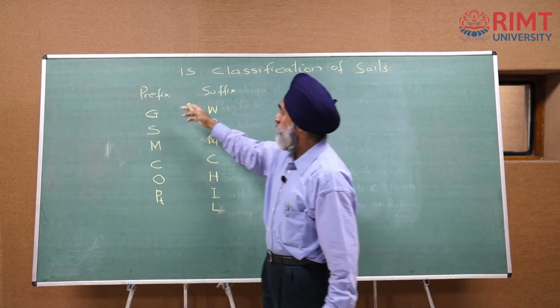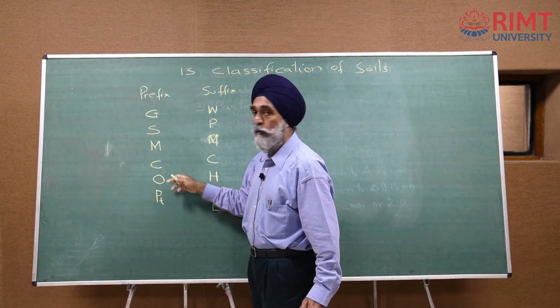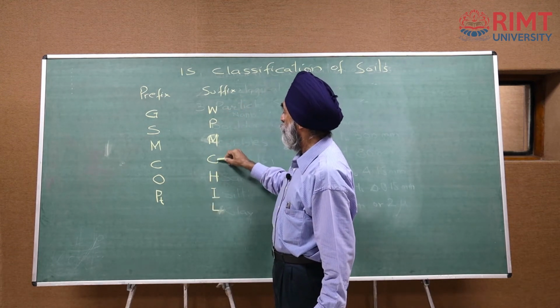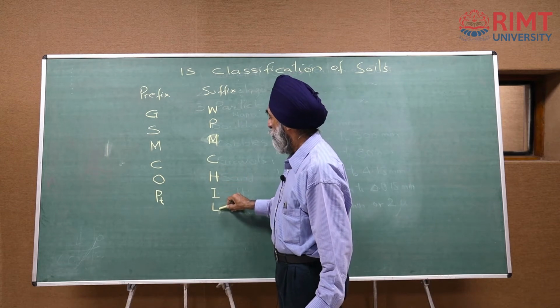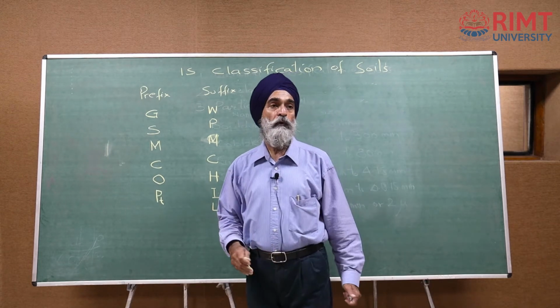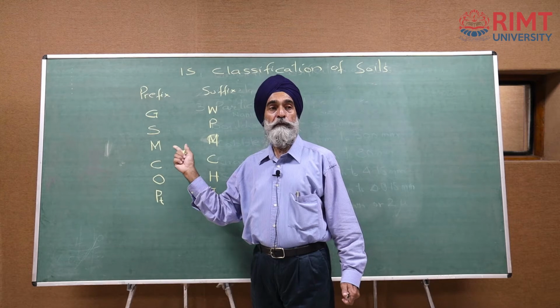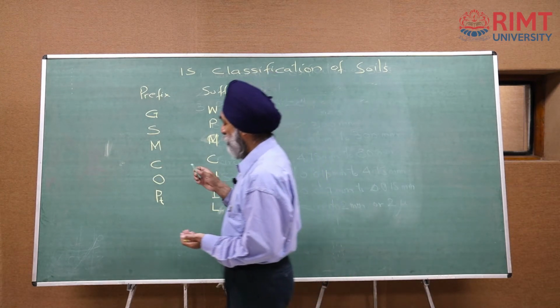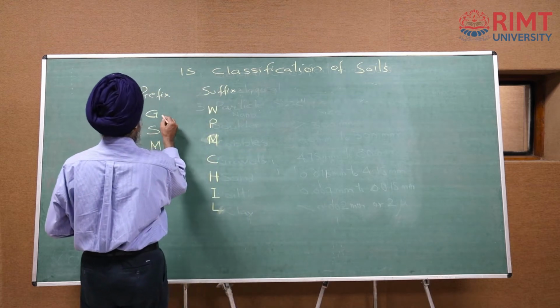So, prefixes are G, S, M, C, O, PT, whereas suffixes are W, P, M, C, H, I and L. What is the meaning of each prefix or each suffix? I am going to write it over here in different color.